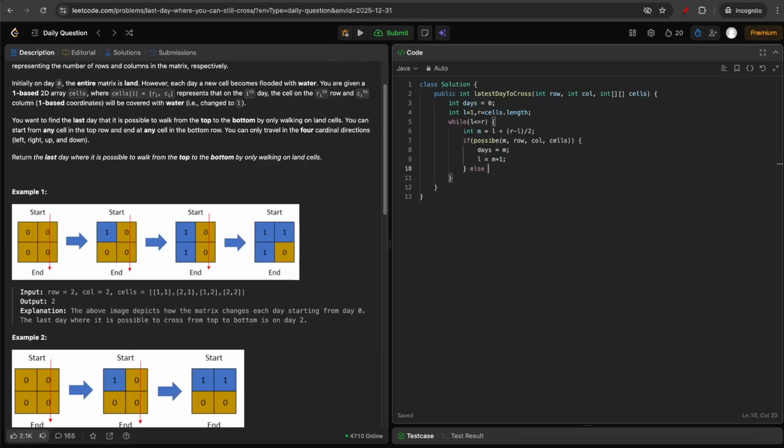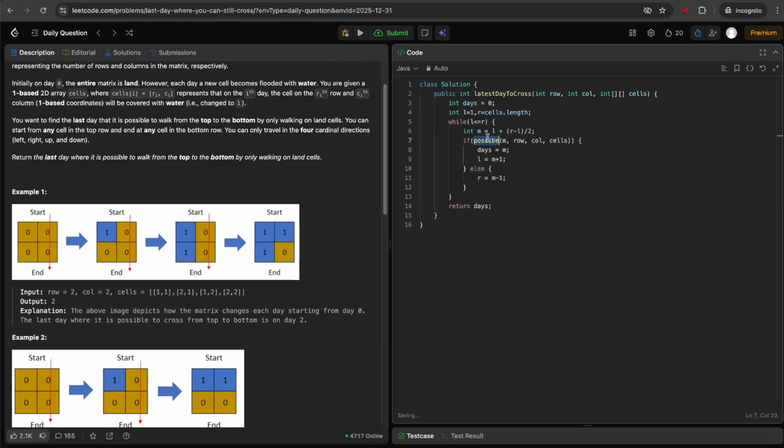And else case, in the sense it is not possible to reach from top to bottom on day M, so you, of course, have to reduce your day in hope to find the answer. So you'll set R equal to mid minus 1. And then at the end, just return days.